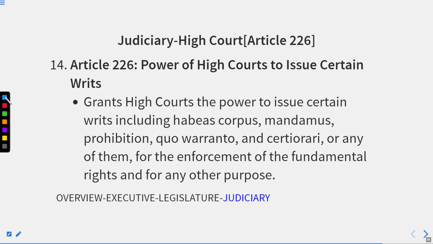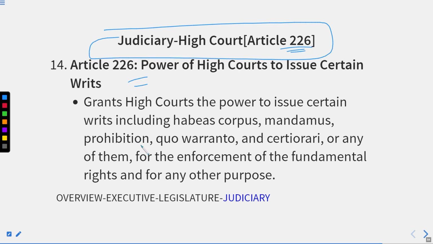Then what we have? Article 226. Power of High Courts to issue certain writs. This grants High Courts the power to issue certain writs, including habeas corpus, mandamus, prohibition, quo warranto, certiorari, or any of them, for the enforcement of the fundamental rights and for any other purposes.